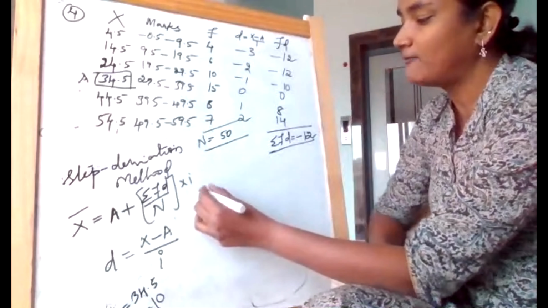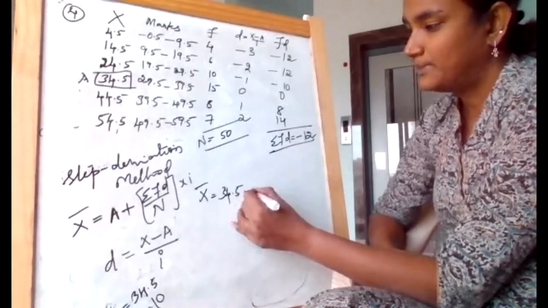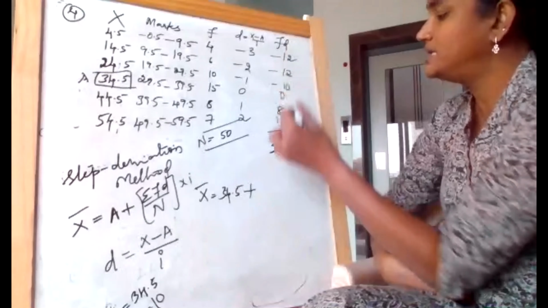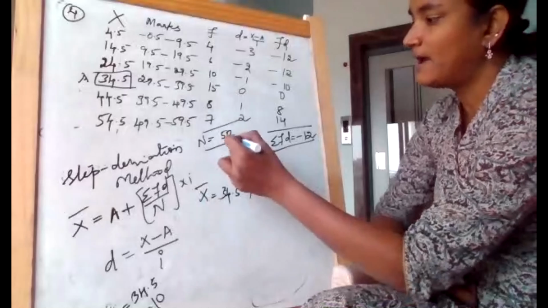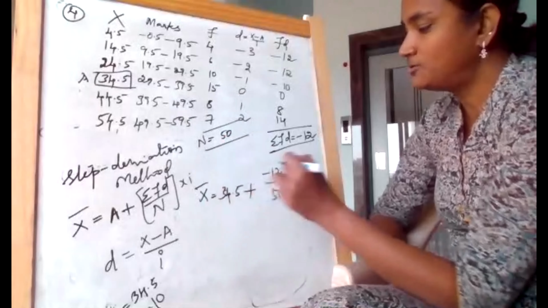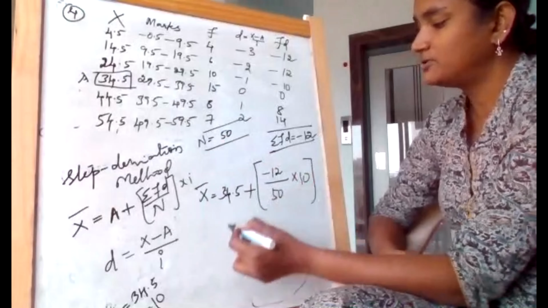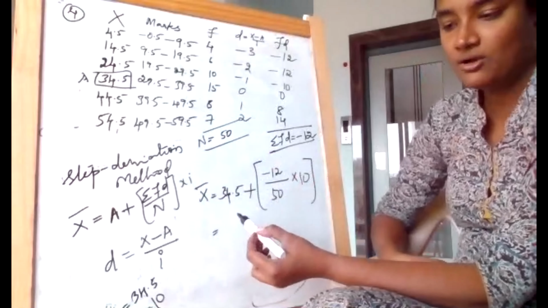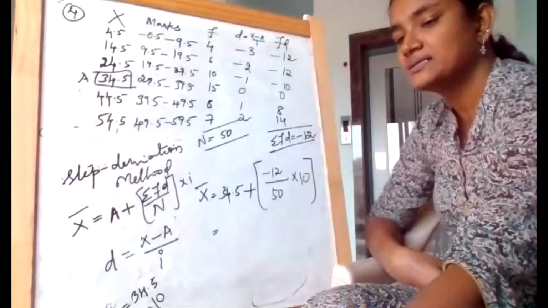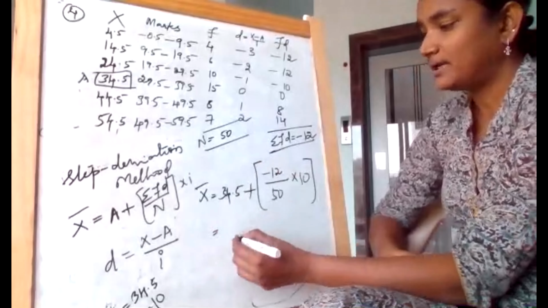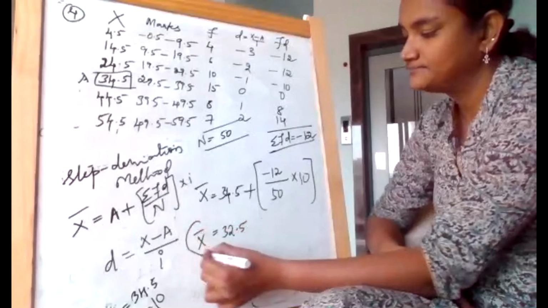So now if you see, I have all the values. a is 34.5 plus summation of f into d, we have it to be minus 12. N value, we have it to be 50, into I, which is 10. After substituting this, we got the value to be 32.1. x bar is equal to 32.1.